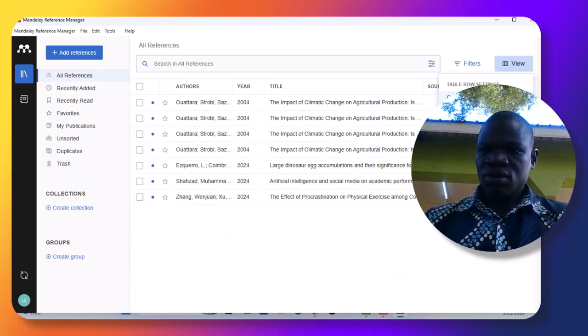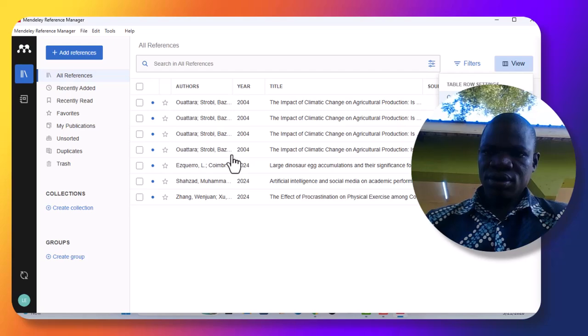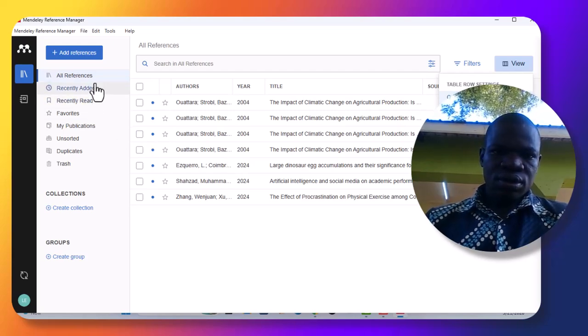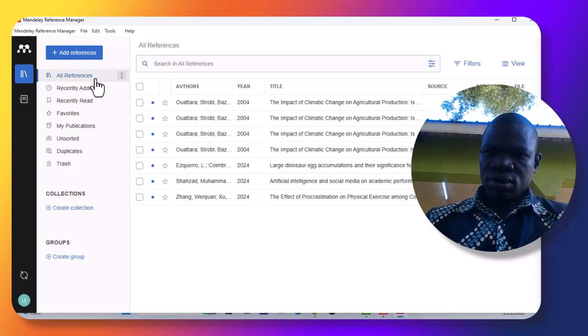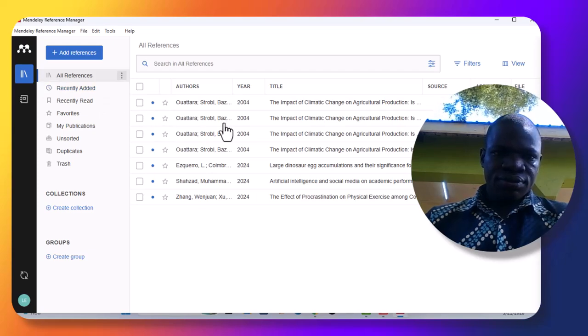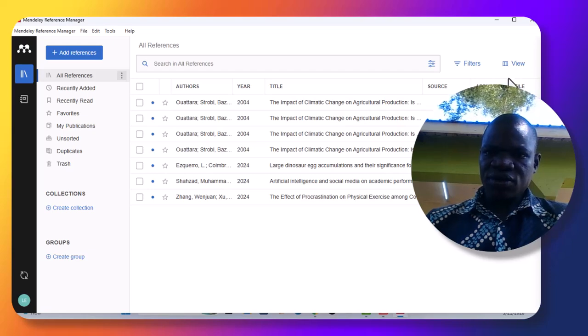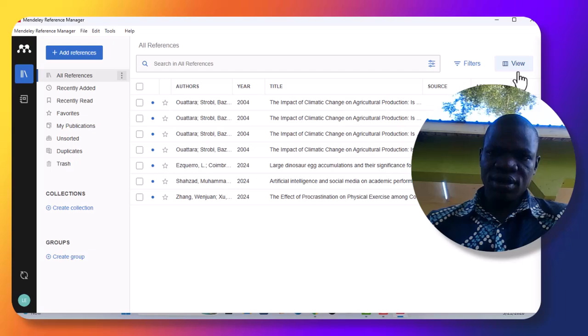You go into that one. You click on that. Yes, for my case, it has gone straight through because I already downloaded Mendeley and have my account on it.